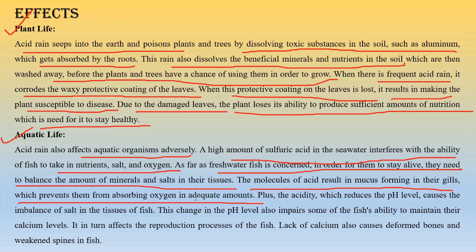Have you ever thought of this particular fact, that fishes can also have breathing problems? We are only concerned about us. Any animal can have breathing problems, and fish is nothing but an animal.